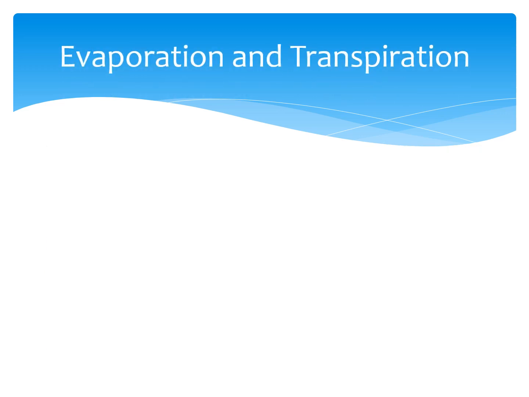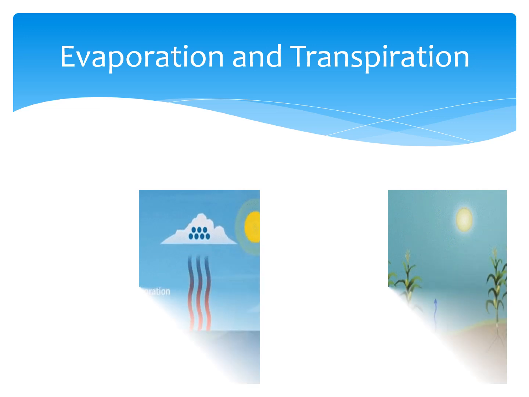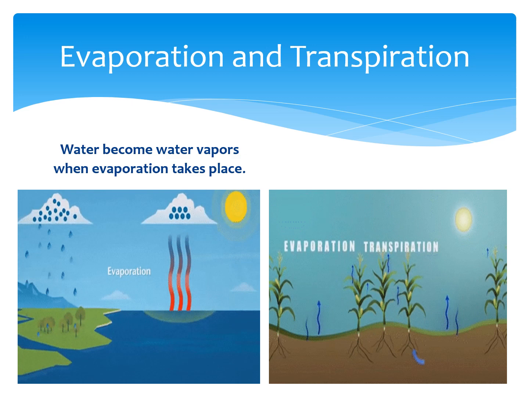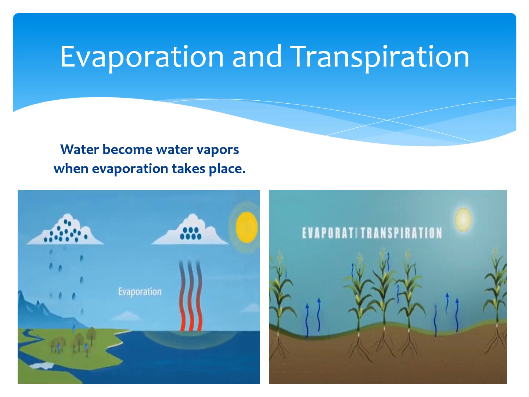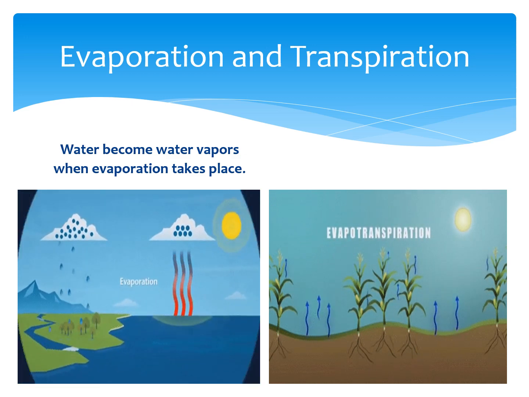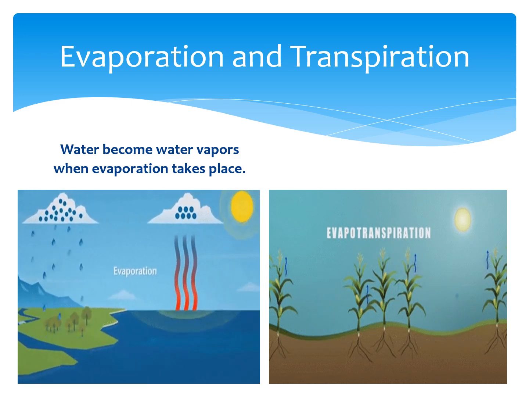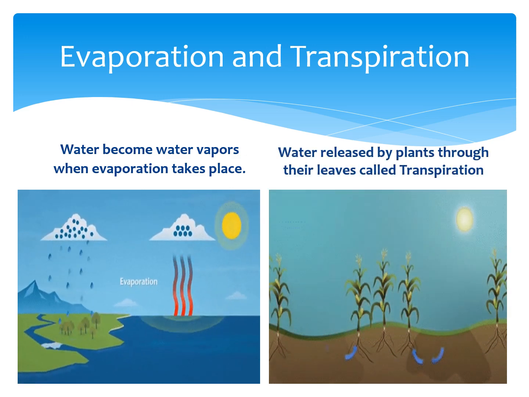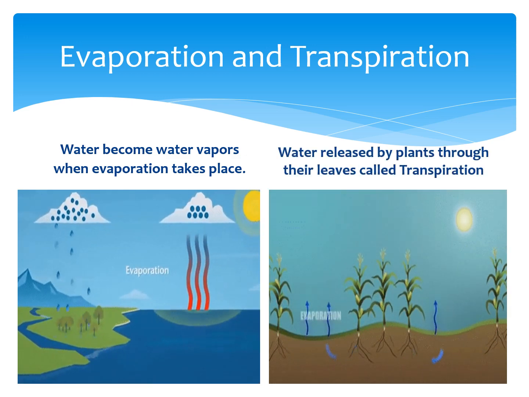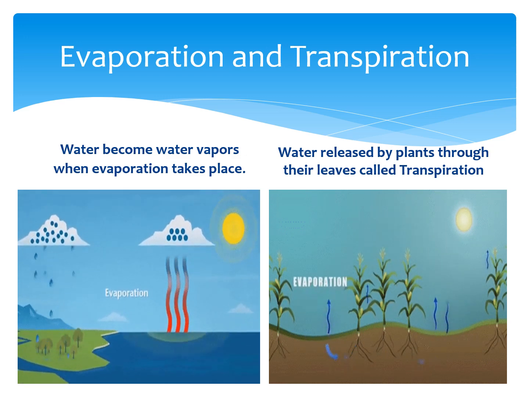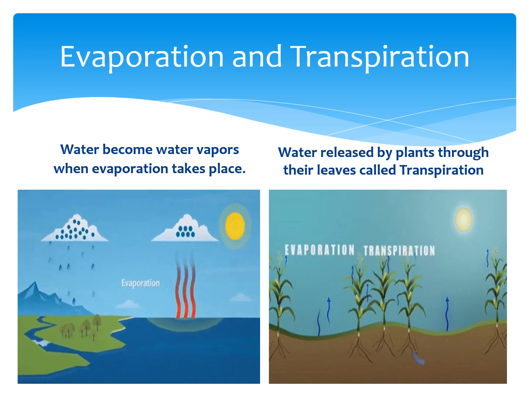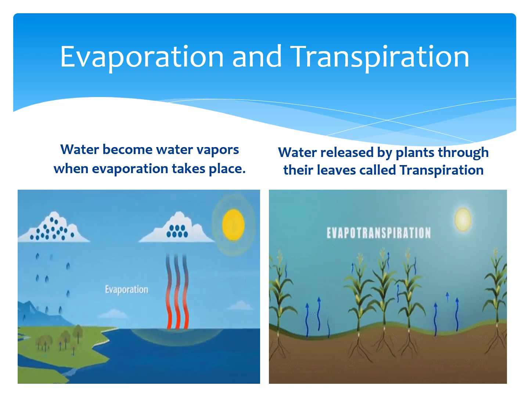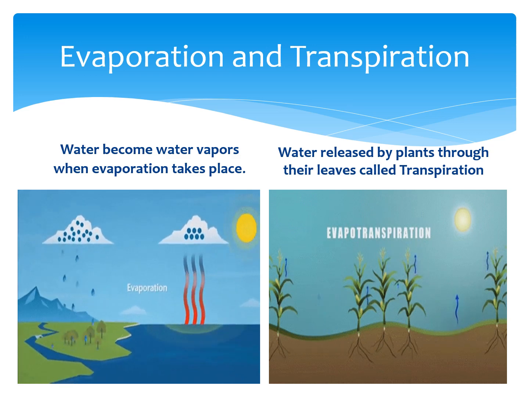The difference between evaporation and transpiration. Evaporation: water becomes water vapor when evaporation takes place. Evaporation takes place when the sun rays heat the surface of water bodies like lakes, rivers and oceans. In transpiration, water is released by the plant through the leaves. This process is called transpiration. When evaporation and transpiration take place at the same time, it is called evapotranspiration.